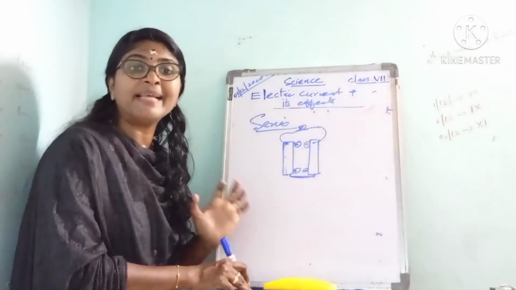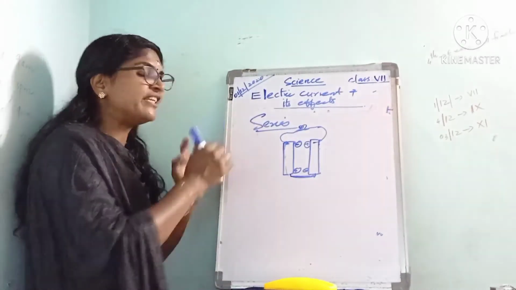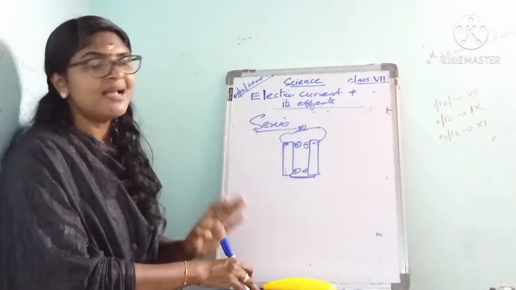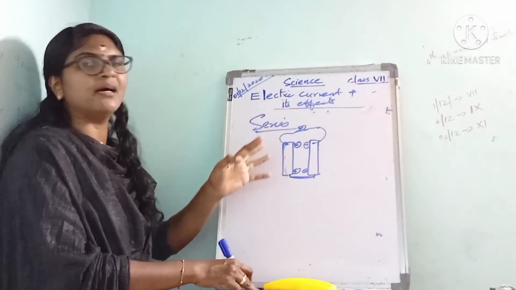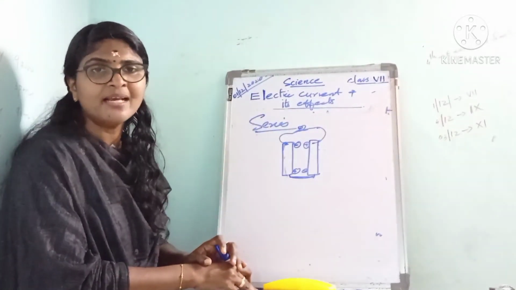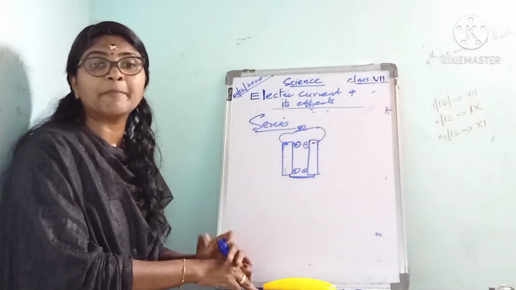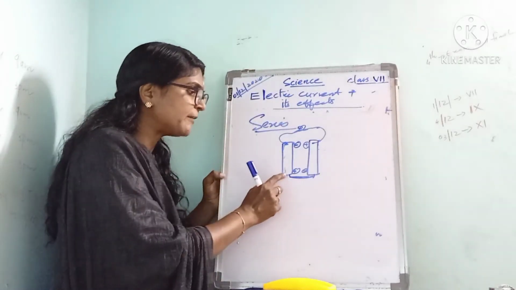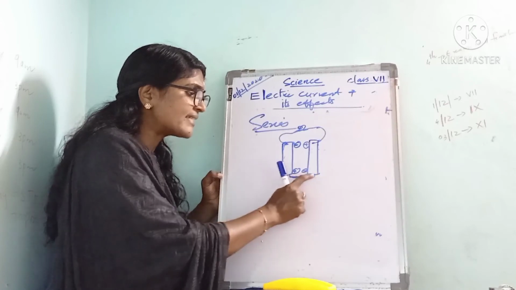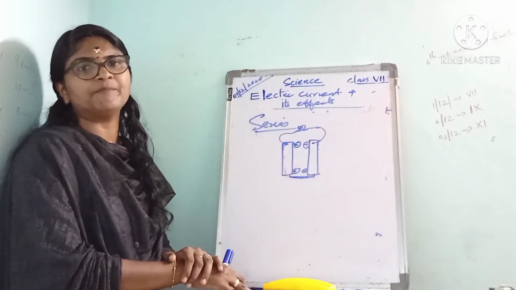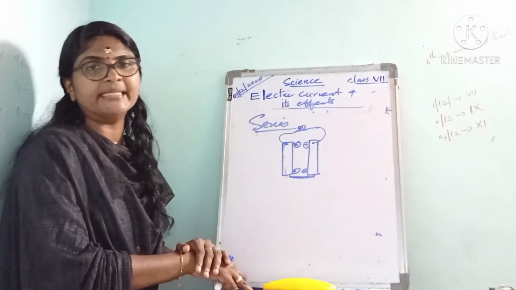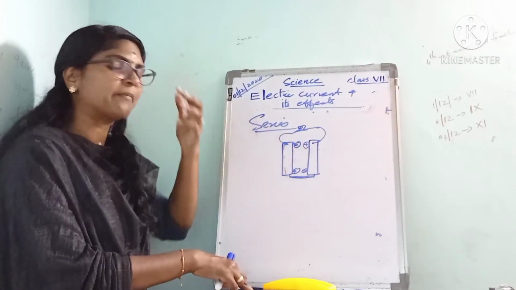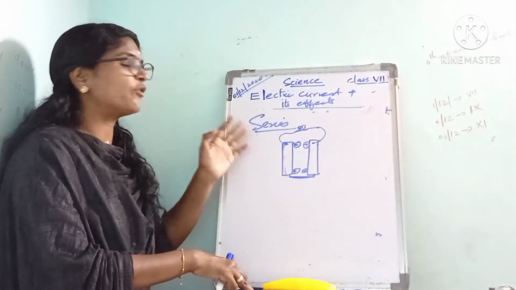When you finish connecting the cells, you will have a positive terminal at one end and a negative terminal at the other end. That is the series combination. In series connection, the positive terminal of one cell is connected to the negative terminal of the other cell.